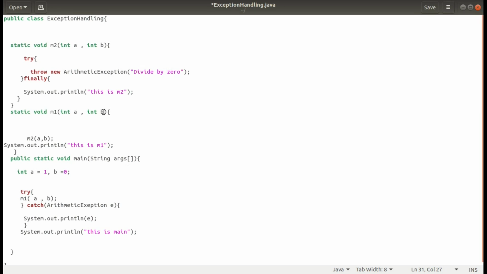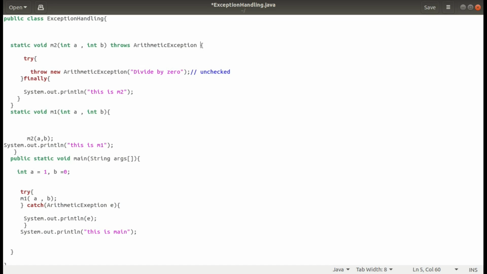So we have used the throw keyword here. What will happen after throw? This is a kind of unchecked exception. If it is unchecked, then we need not give the throws keyword, whether or not we give it. Suppose we give the throws keyword here, throws ArithmeticException. So let's throw the exception.